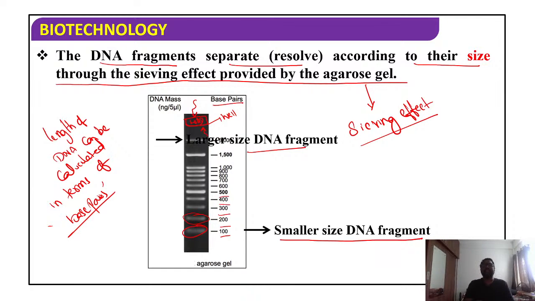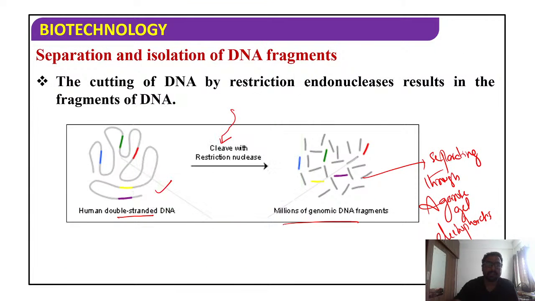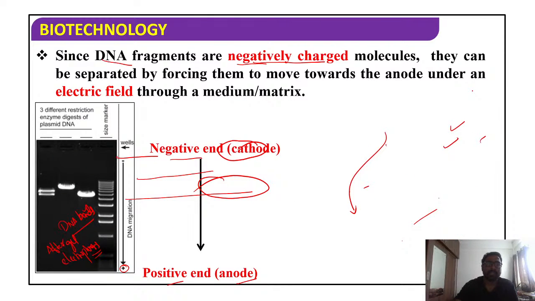Students, you need to understand here, once you apply this electric field in the agarose medium where you loaded your DNA sample, then what happens? DNA is negatively charged, so that principle will happen. As you know, the negative end to the positive end, it moves.